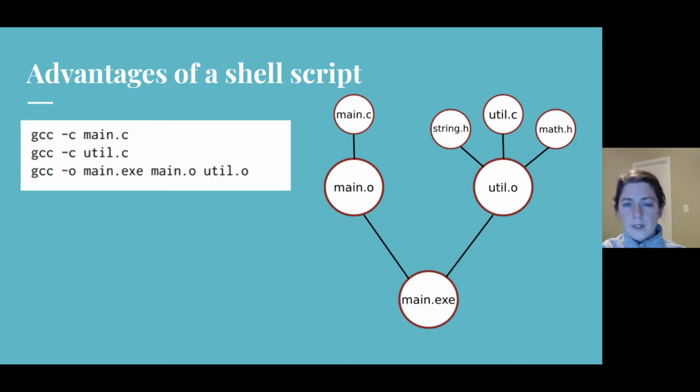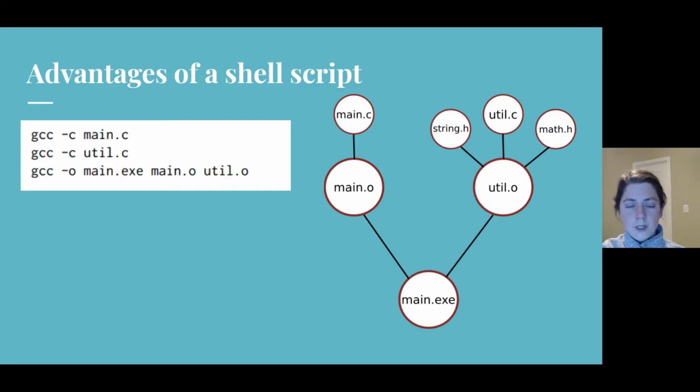What are the advantages then of a shell script? In many cases, it is simple to write the series of commands to execute to build something. We don't need to think deeply about every dependency of what we're trying to build, we just say how to build it. Another advantage is the dependencies of the commands in the script can change, but as long as the commands themselves are still correct, the script will still build the end target correctly.